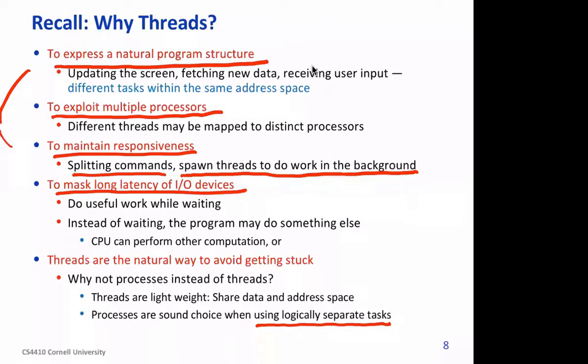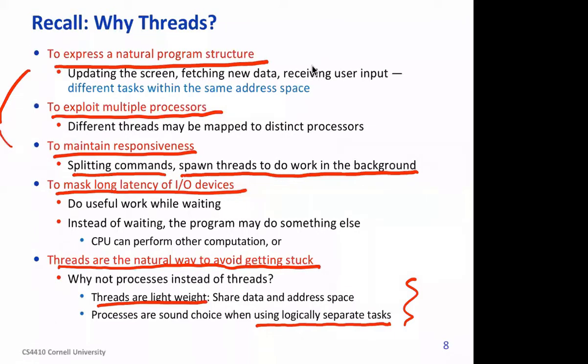That, of course, we have discussed just now. So threads are a natural way of avoiding getting stuck, because whenever a thread makes a system call it will get stuck, right? Instead, other threads can continue to run. Threads are generally lightweight, and they have a lot of things in common, so data sharing is very simple. Inter-thread communication is also very simple.